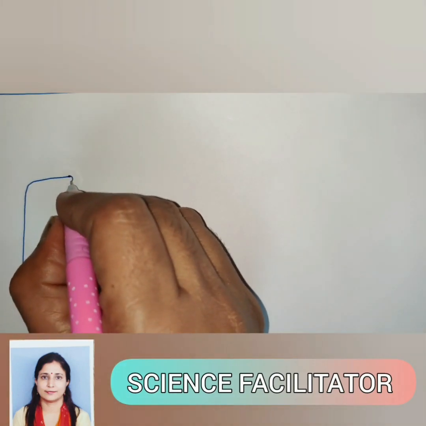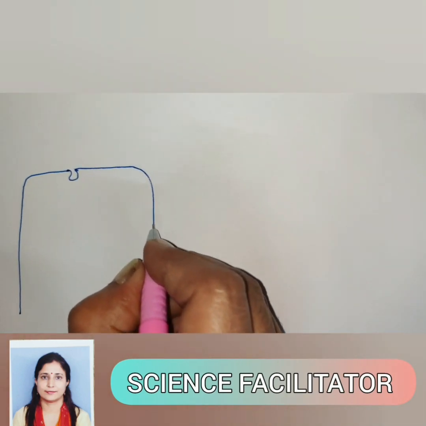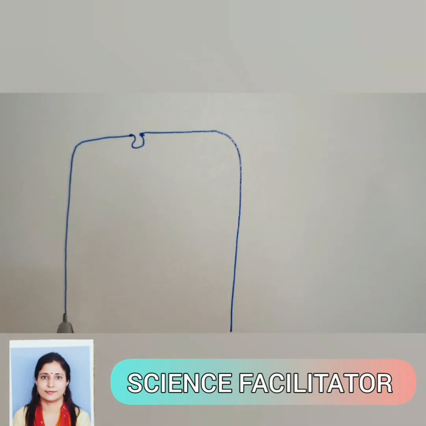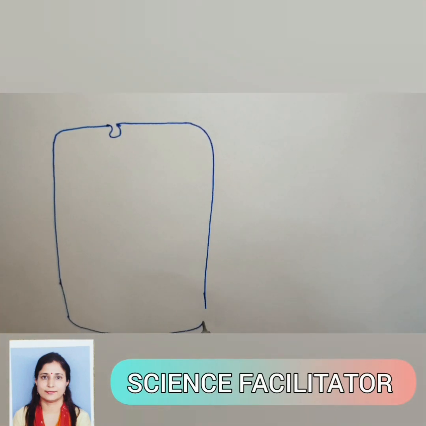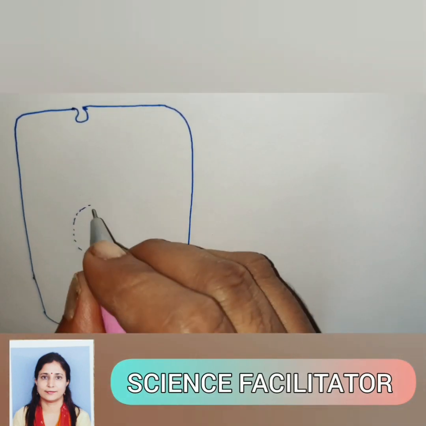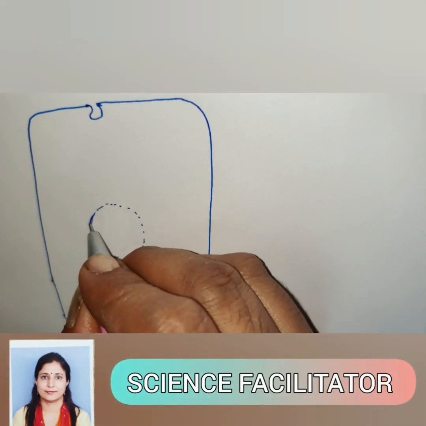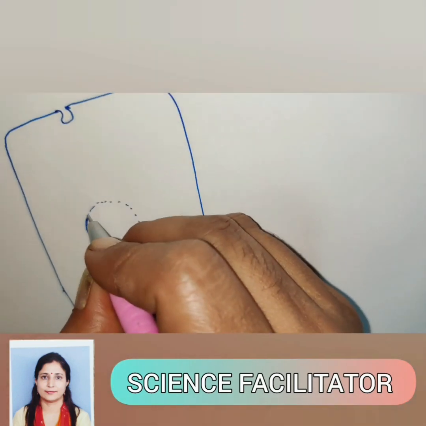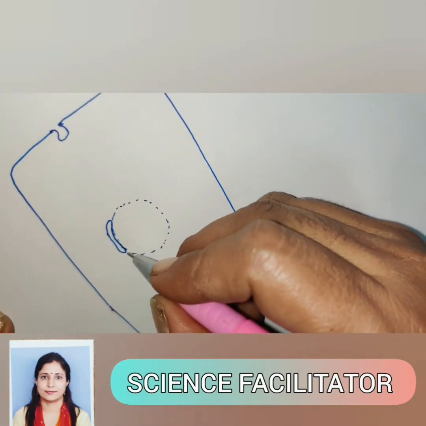We will draw an almost rectangular shape for the animal cell like this. In the animal cell, the nucleus is at the center, so we draw just a rough outline, a spherical shape for the nucleus. Then we will start drawing the nuclear membrane. This one is the nuclear membrane.